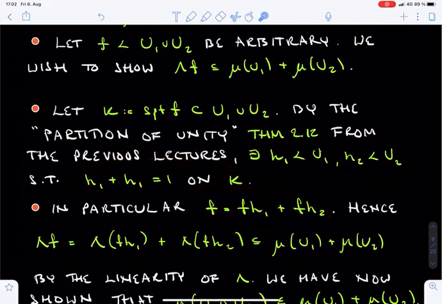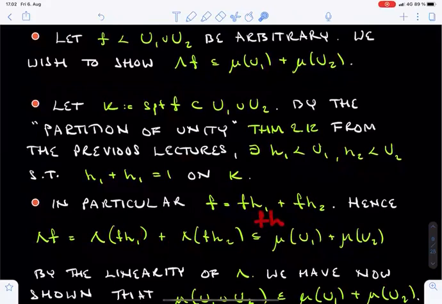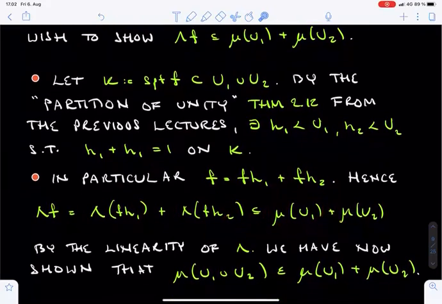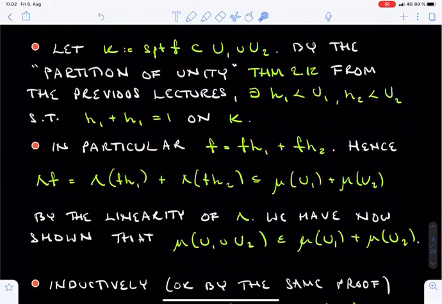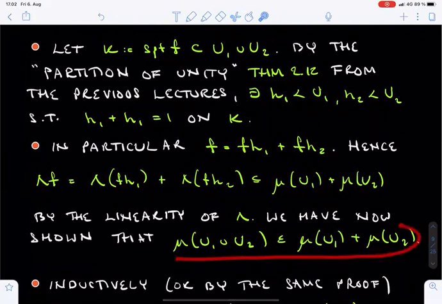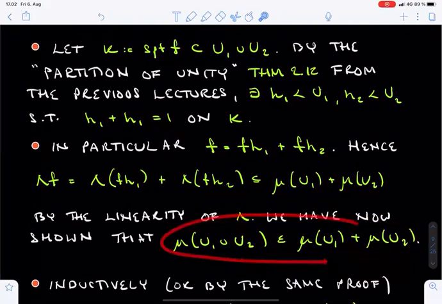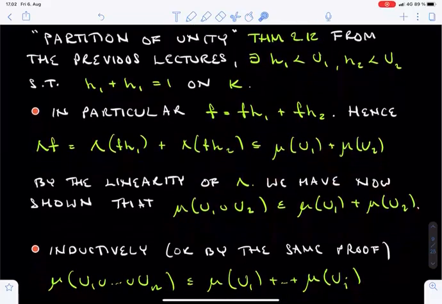Now we may estimate as follows. First, by the linearity of lambda, lambda of f equals lambda of f times h1 plus lambda of f times h2. Then note that the function f times hj is dominated by Uj. Therefore, by the definition of the mu measures of open sets, like Uj, the previous sum is bounded from above by mu U1 plus mu U2. And this is what we claimed, and now we have shown that the mu measure of U1 union U2 is no larger than mu U1 plus mu U2.